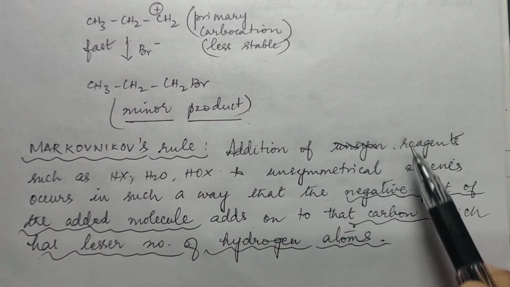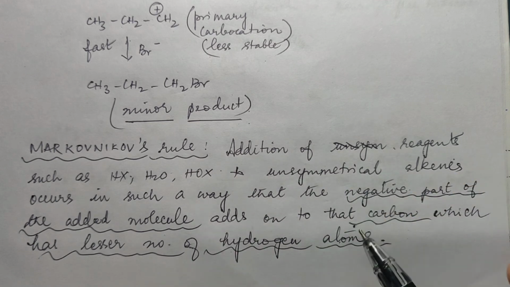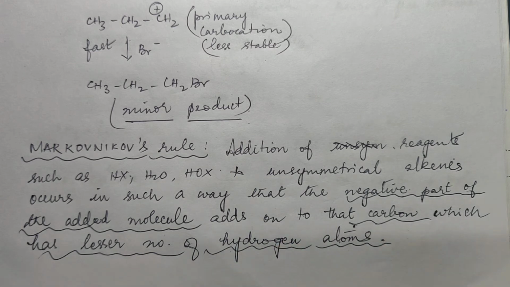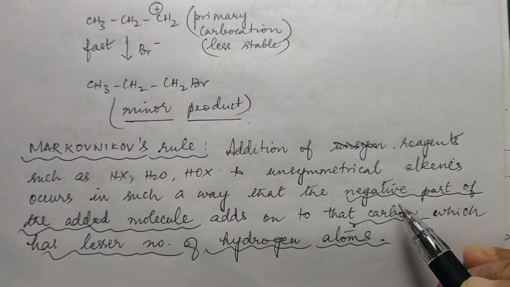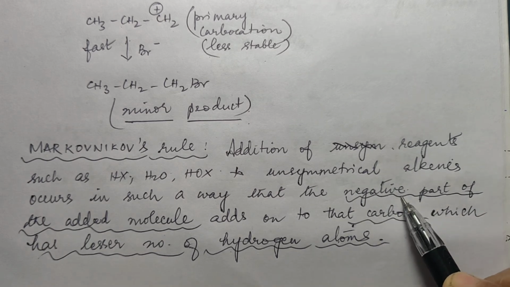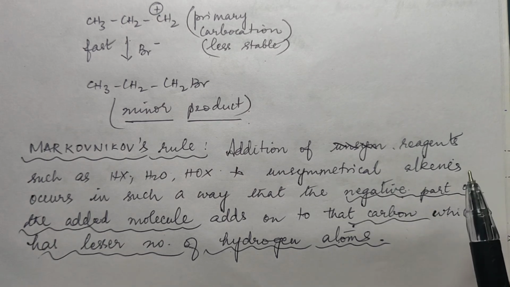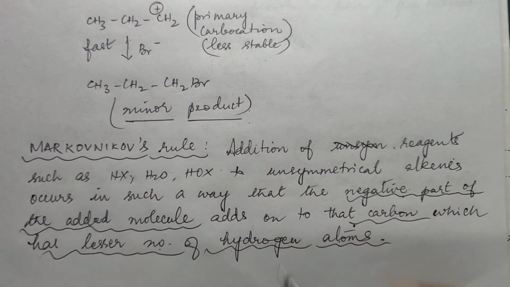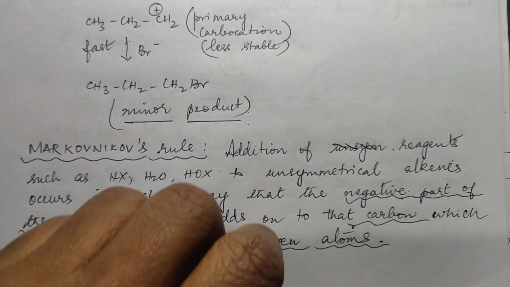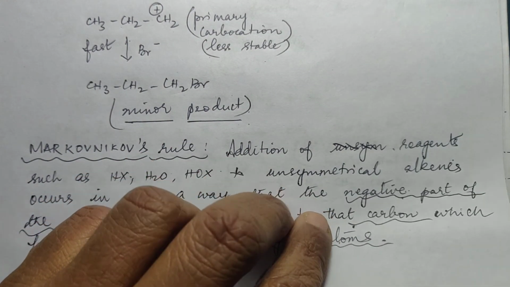So this is the rule. Okay. Now this rule is framed in order to identify the product very easily. So if you know the rule, you can easily identify what is the product. Okay. Remember, the negative part of the added molecule will add on to that carbon having less number of hydrogen. Okay, so this is Markovnikov's rule, right?